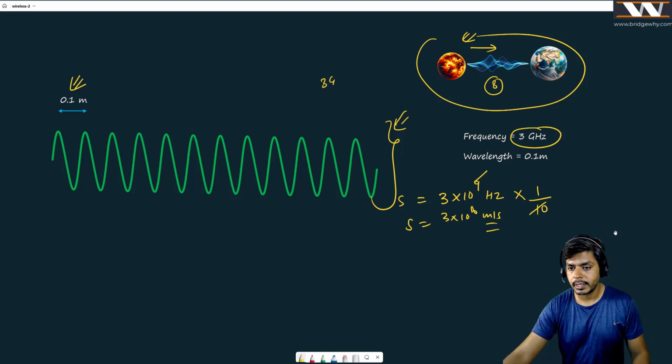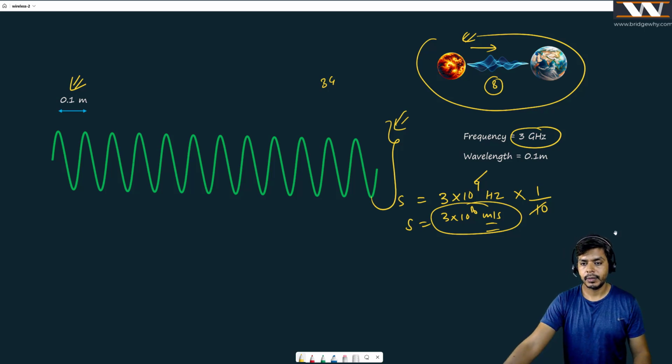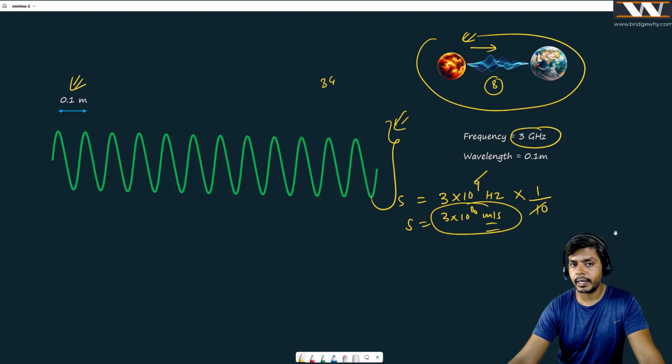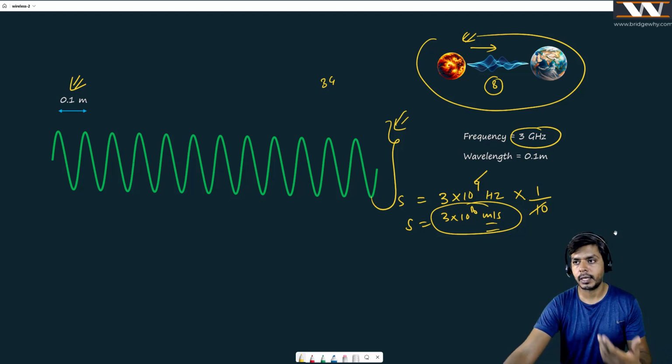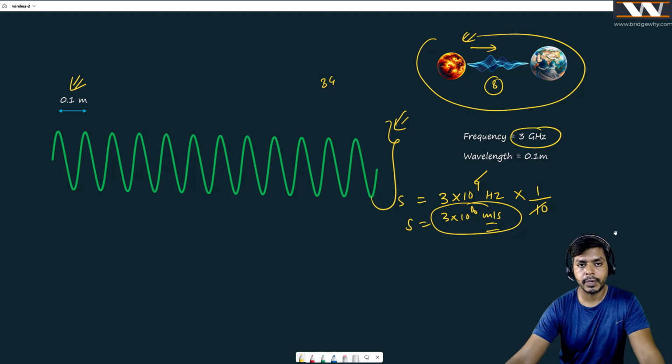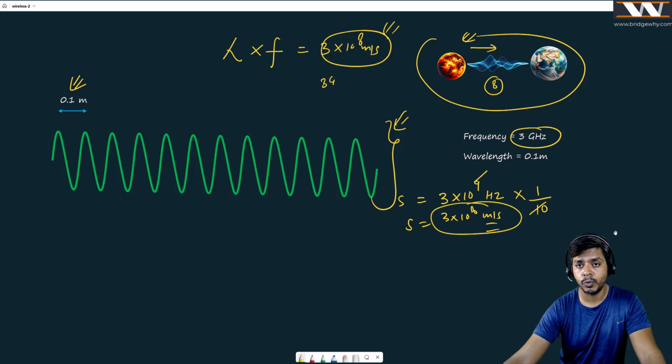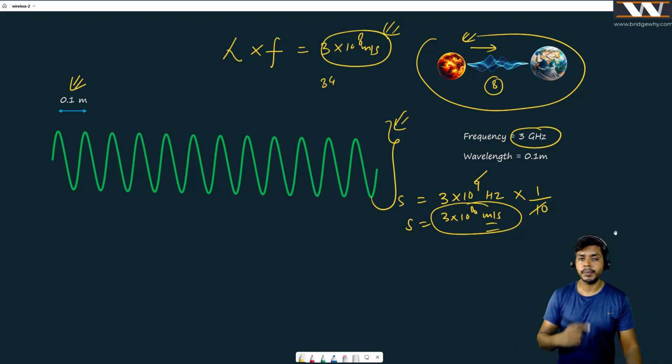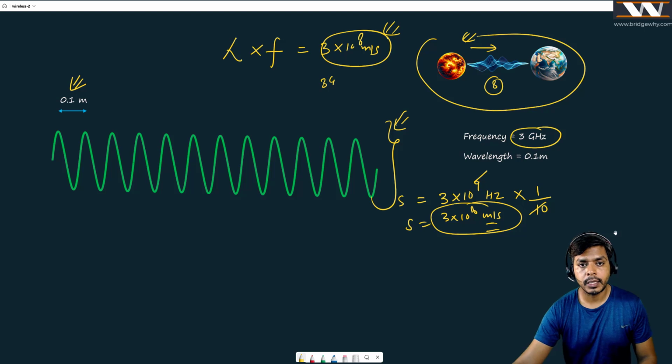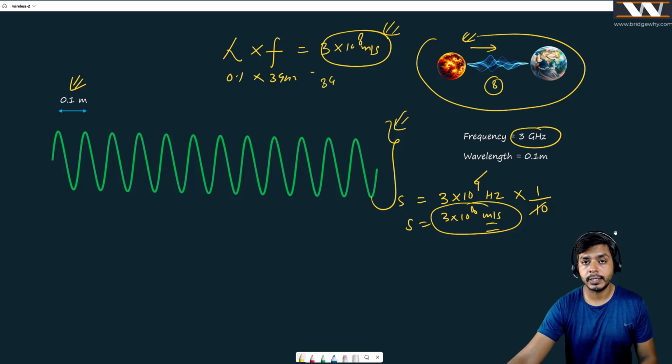Interesting. And what is this? This is the speed of light, which we just talked about. And here is one important thing. In case of electromagnetic radiations, RF signal is again your electromagnetic radiation. If you multiply wavelength with frequency, it is always going to give you the result 3 into 10 to the power 8 meter per second, because electromagnetic waves move in vacuum with this speed. Right now, the frequency is 3 gigahertz and wavelength is 0.1. That is why the speed is this one, and this value is constant.